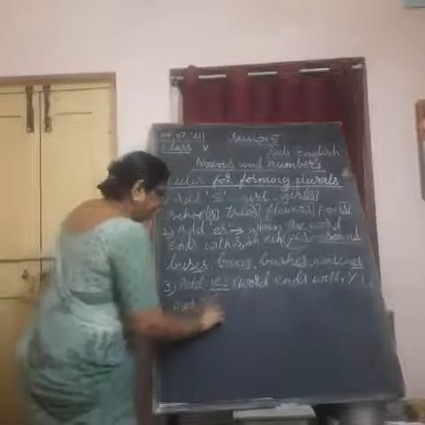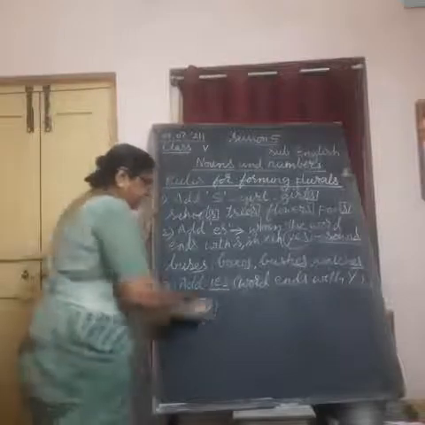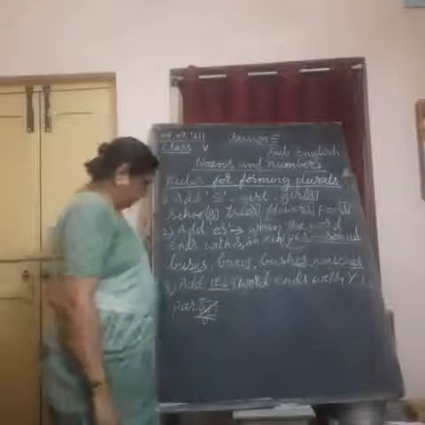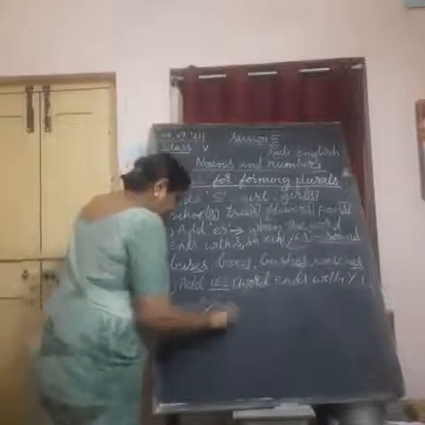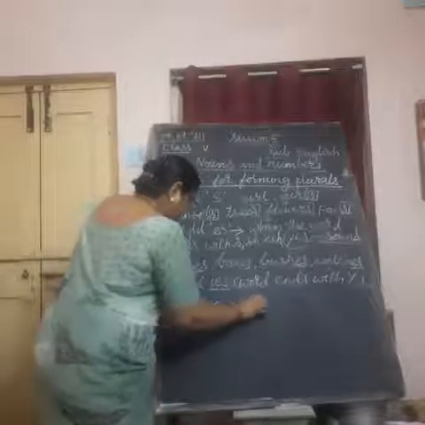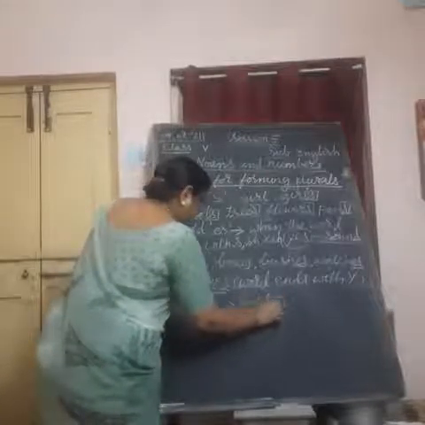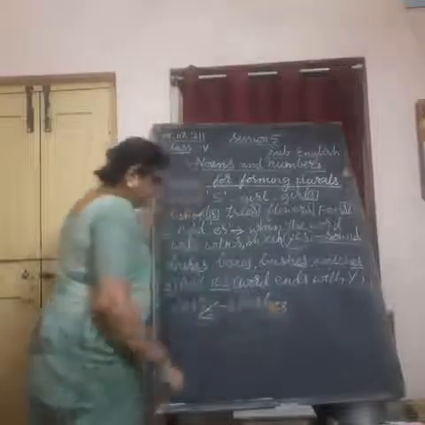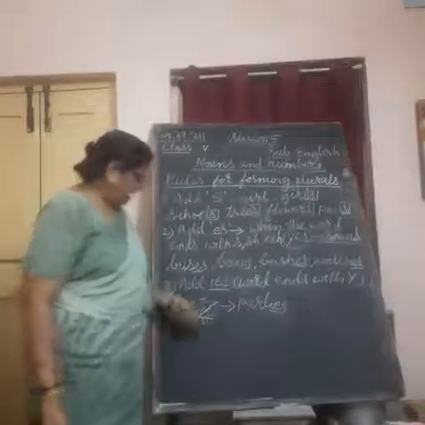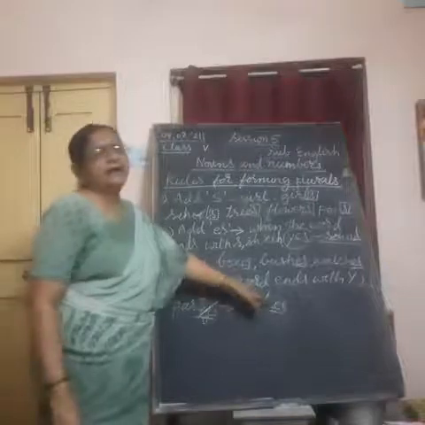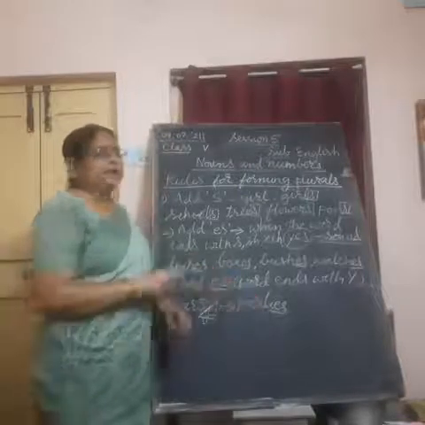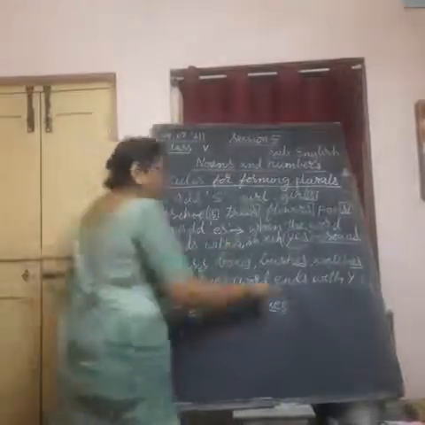Y is there? We have to cancel this Y. We have to drop this Y to make its plural. We say parties. IES. So what we did? We cancelled Y and in its place we have added IES. Not along with Y. We can't do like this.